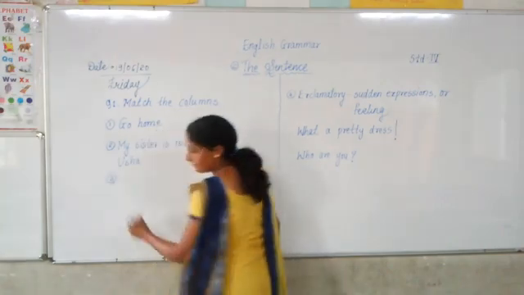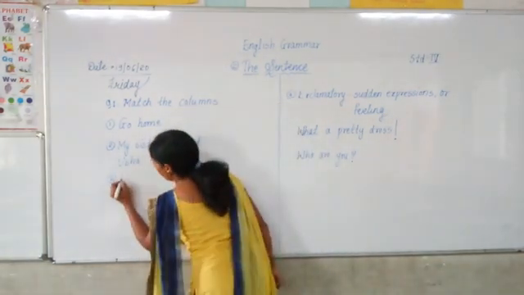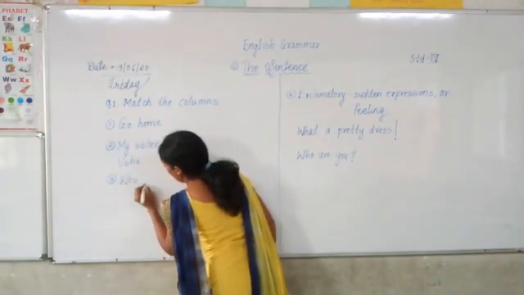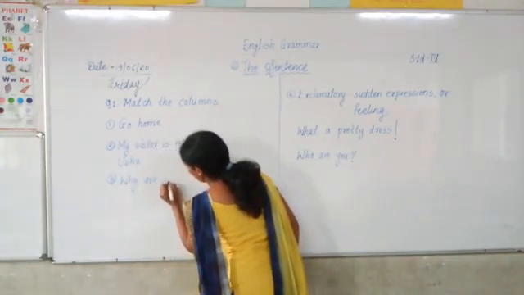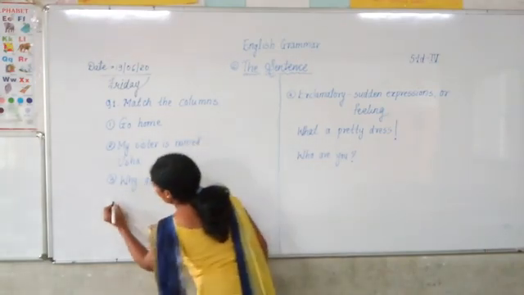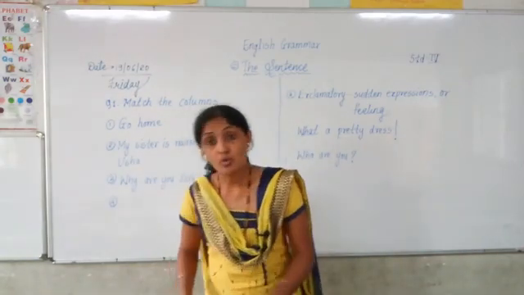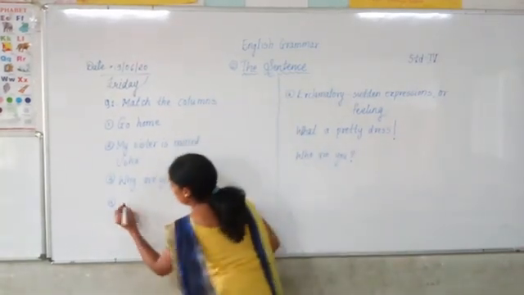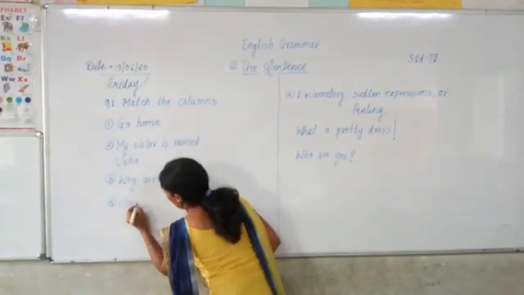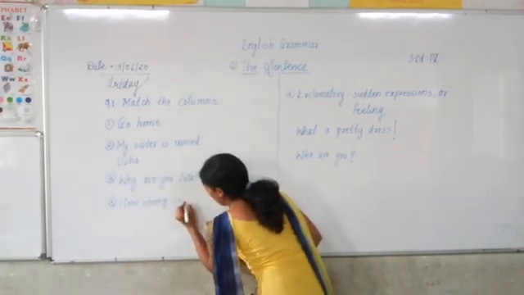Third one is, why are you late? Fourth one, how strong you are.